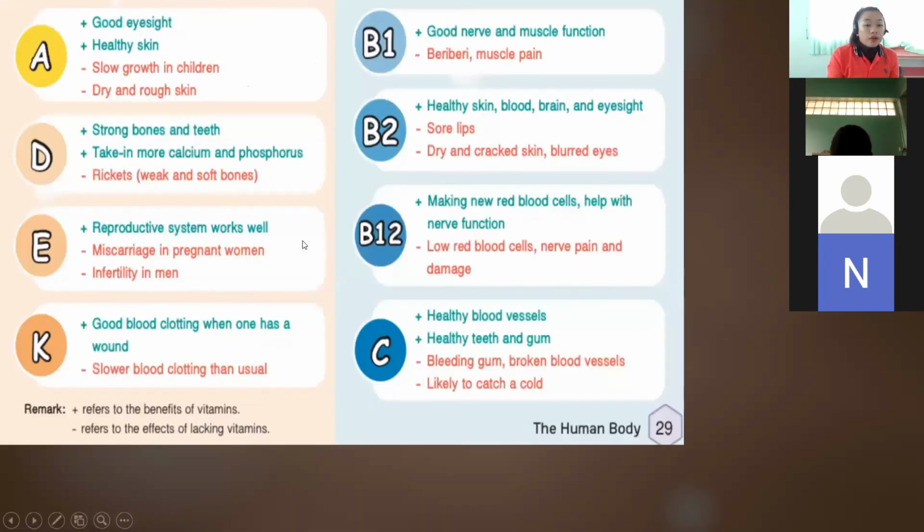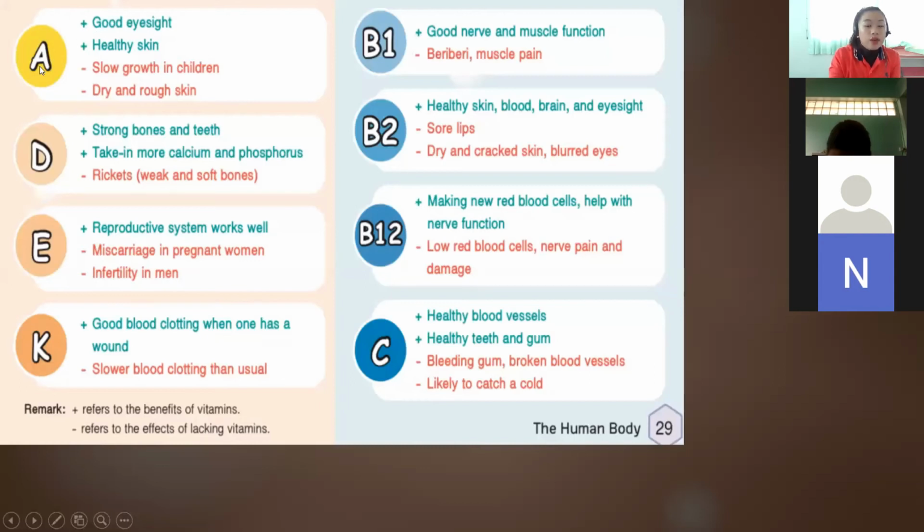Okay, so this one, what are the benefits or why is it important to our body, these vitamins? Okay, so we have here in the blue color, these are the benefits of these vitamins. And for the red color, these are the effects if we don't get these vitamins.